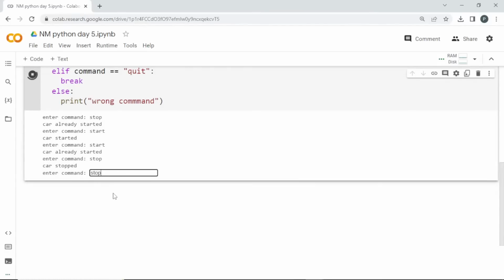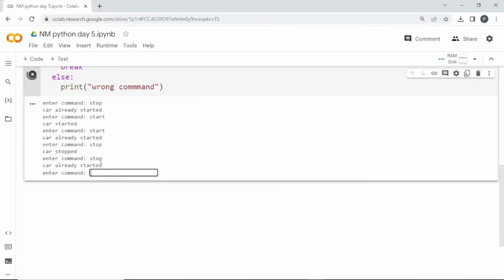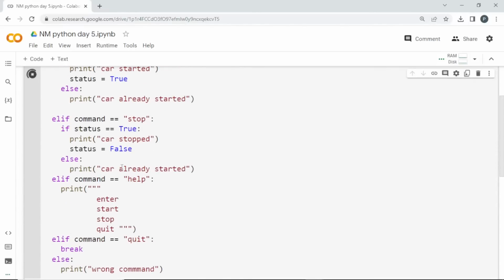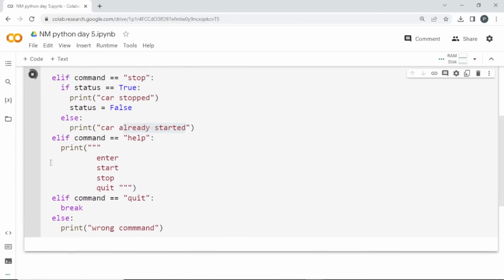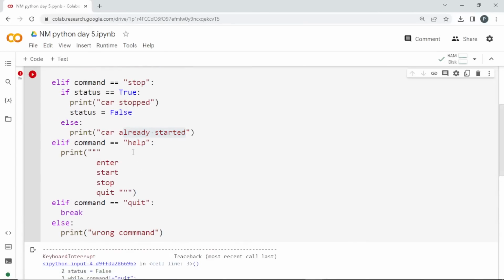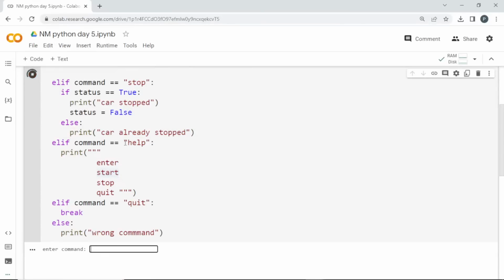If I enter stop again, it will tell me car already. Okay, we made a mistake. It is here, car already stopped. My bad. Wait a minute, I'll terminate and change this. Okay, I'll run this again.